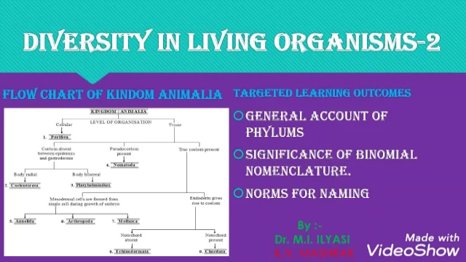After concluding this topic, we are in a position to answer questions like: Why does a tapeworm not have a digestive tract? Why do we keep both snakes and turtles in the same class? Write the important characteristics of sponges.